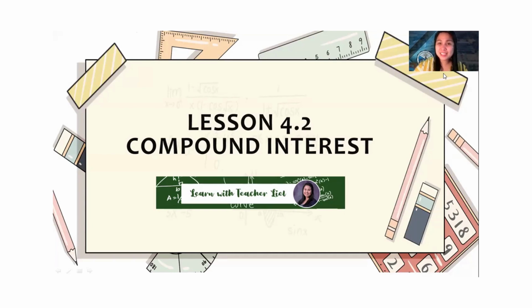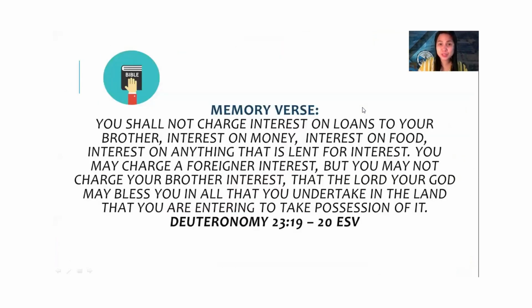Now, to start with, let's first recite today's memory verse. It's found in Deuteronomy 23, verses 19 to 20. Your boosters is based on this one. You need to write your Christian business lesson number 2 out of this memory verse.